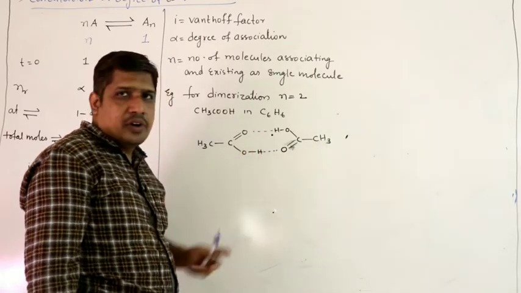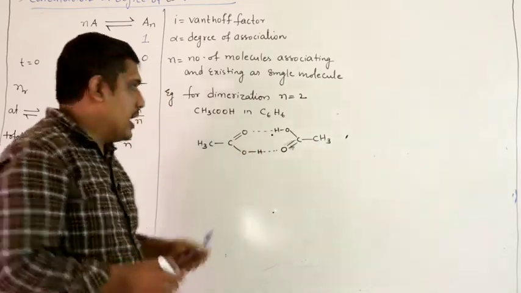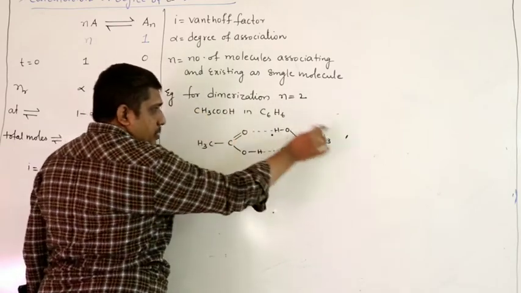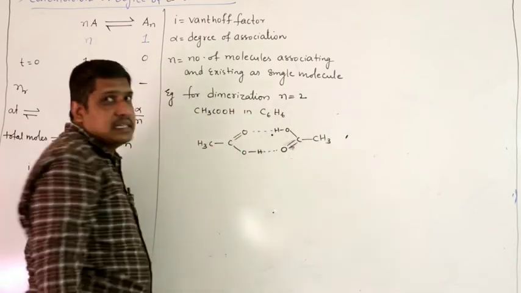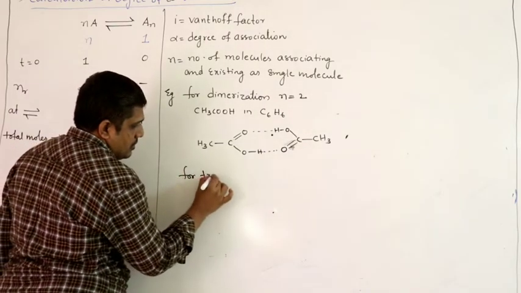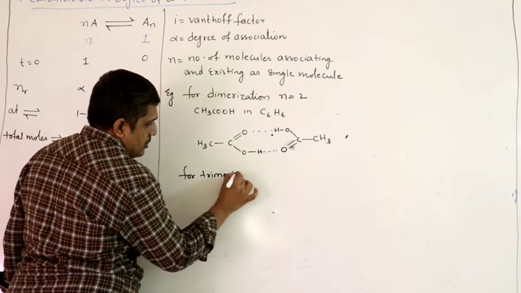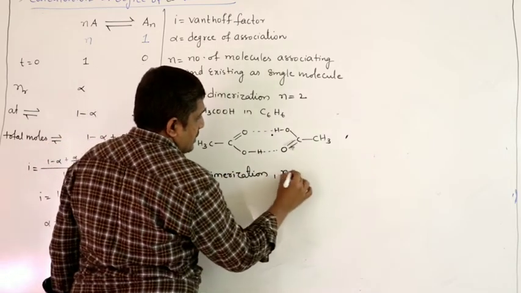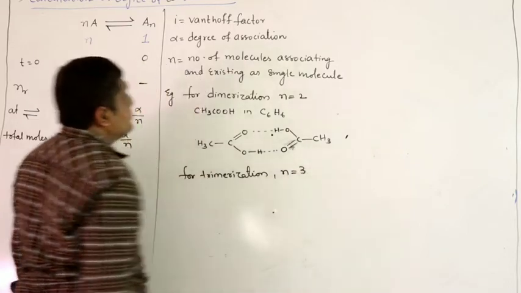Through hydrogen bonding, they associate and behave like a single molecule, right? Two molecules combine and behave like a single molecule. Similarly, for trimerization, n equal to 3.